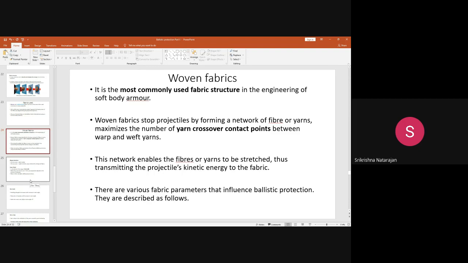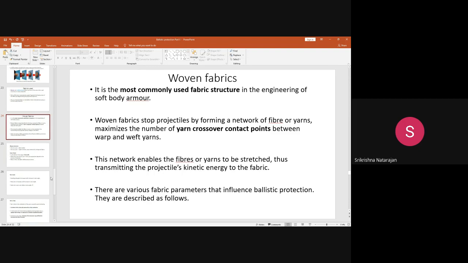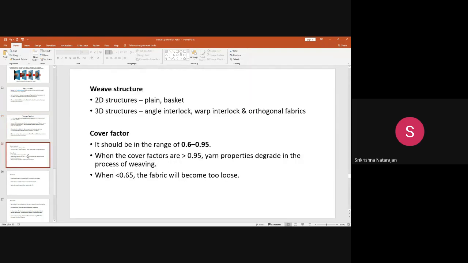Okay, so there are various fabric parameters that are important under ballistic protection. First, one by one, we will discuss. One is the weave structure.